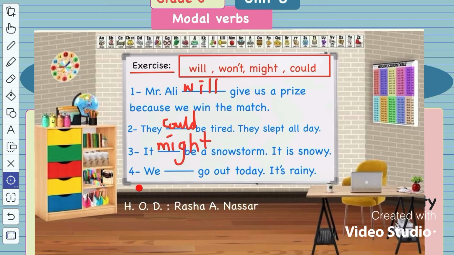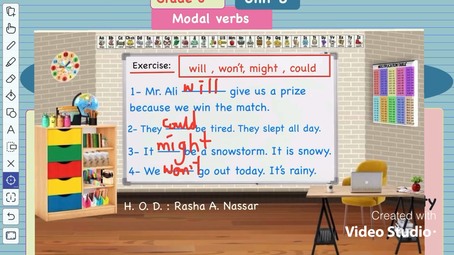And number 4, we what go out today? It is rainy. We will go out today, it's rainy. Or we won't go out today, it's rainy. Or we might go out today, it's rainy. Or we could go out today, it's rainy. Because it's rainy, we won't. Very good. So I am sure that we will not go out today because it's rainy.